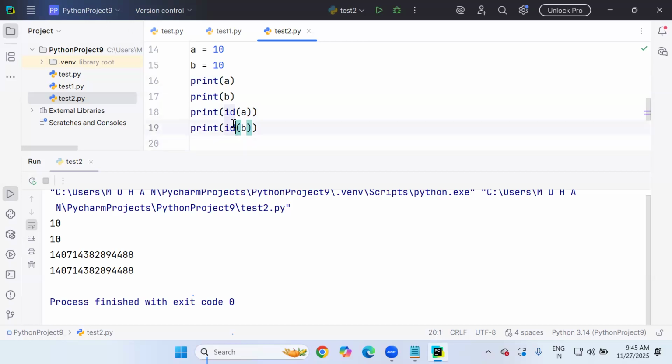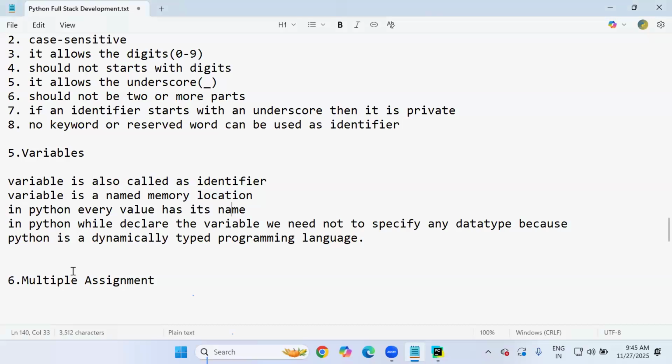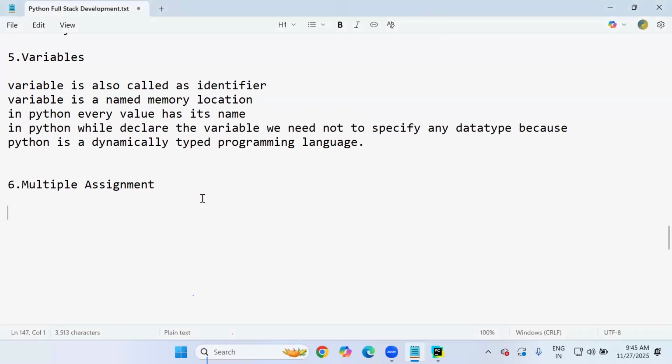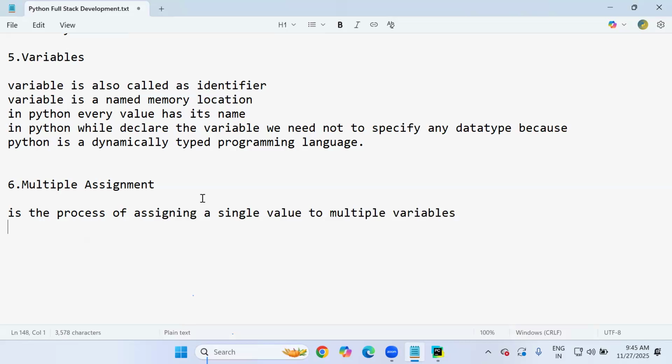Later I'll discuss what the speciality of the id function is: identity. Now the last fundamental concept, multiple assignment. Very simple, sir. Multiple assignment is the process of assigning a single value to multiple variables, and also the process of assigning multiple values to multiple variables. Let me explain.